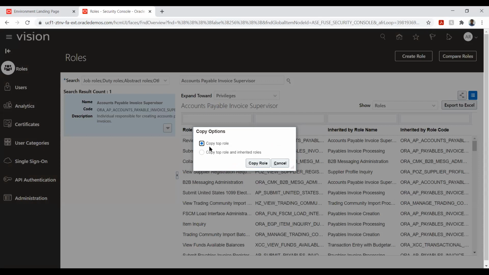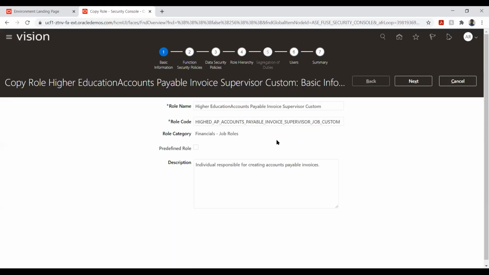We have two options: one is copy top role, or we can inherit the roles. The difference is that the top role is nothing but the direct roles. Let's say I'm taking accounts payable invoice super user. Under this I have create and inquiry. Whether I want only these two options, or I want the reports and the other sub functions as well. In this case, I'm taking copy inherited roles as well. Okay, so this is the high level information.